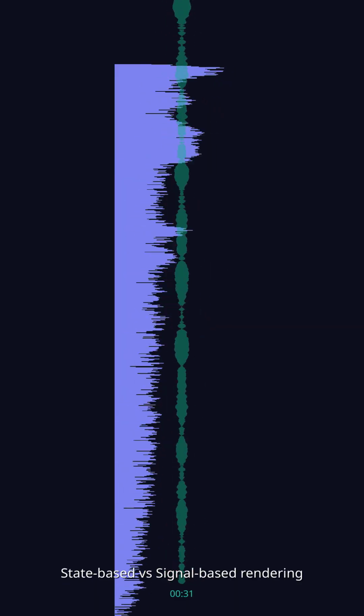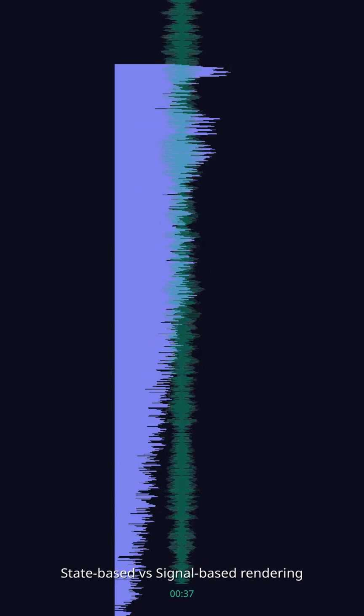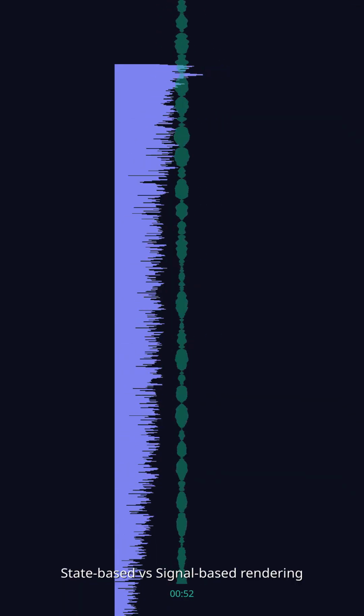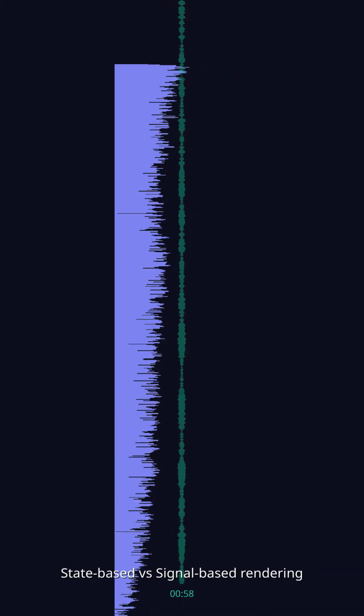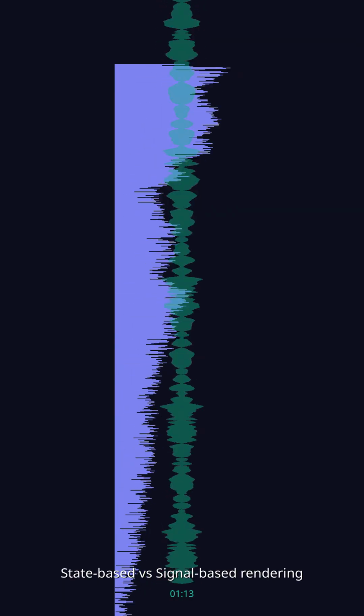Traditional state management like React hooks triggers renders at the point where state is created. So let me say that again. Traditional state management triggers renders at the point where state is created, while signal-based approaches like Preact Signals or Solid.js trigger renders only where state is consumed. So signal-based approaches trigger renders only where state is consumed.